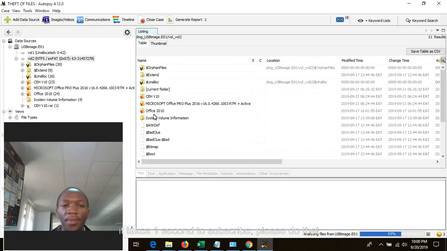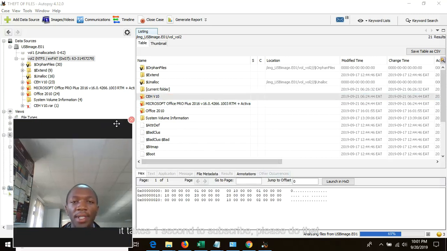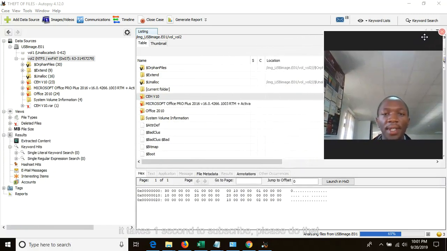Now you can see these are the deleted files. Microsoft Office 2010 was deleted. This is Certified Ethical Hacker version 10, which was deleted. So you can see it highlights all deleted files. Everything is shown.